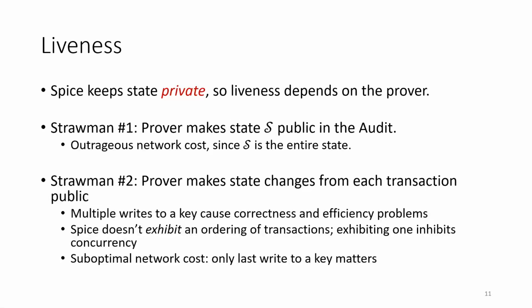Alternatively, we might ask that each transaction reveal the local changes that it made to the state. However, multiple transactions might update the same state, for example, when a payment is routed through an intermediary. So without an ordering of the individual transactions, we can't take this local data and combine it to find the final state. Unfortunately, SPICE doesn't provide a concrete ordering of all the transactions, and this is fundamental to allowing concurrency in the prover. Even if this were added somehow, the approach cannot be optimal for network costs, because if a particular key is written multiple times, then we would see multiple writes to that key in this transcript, but we only need to know the final value.